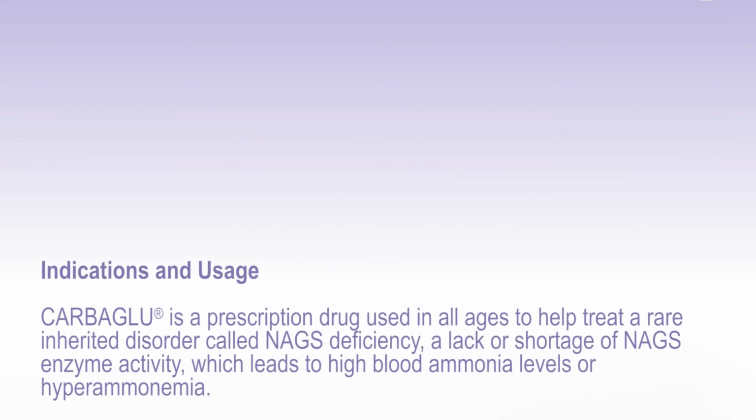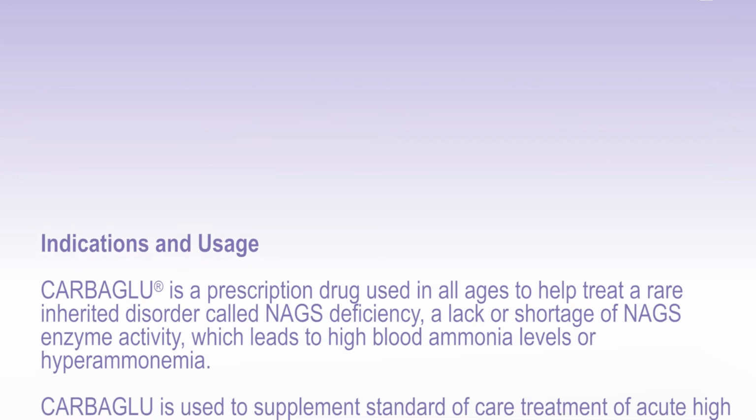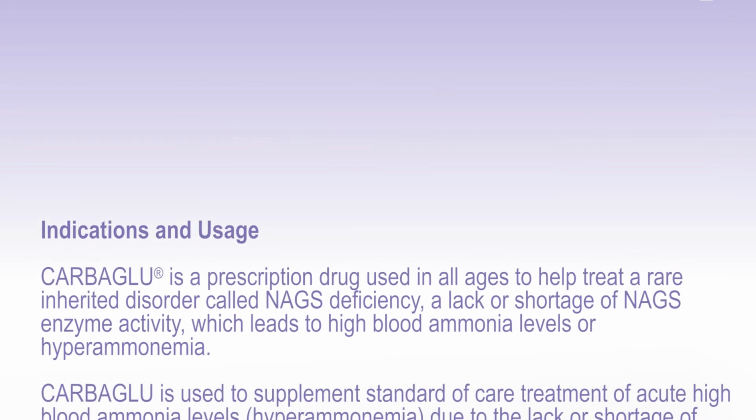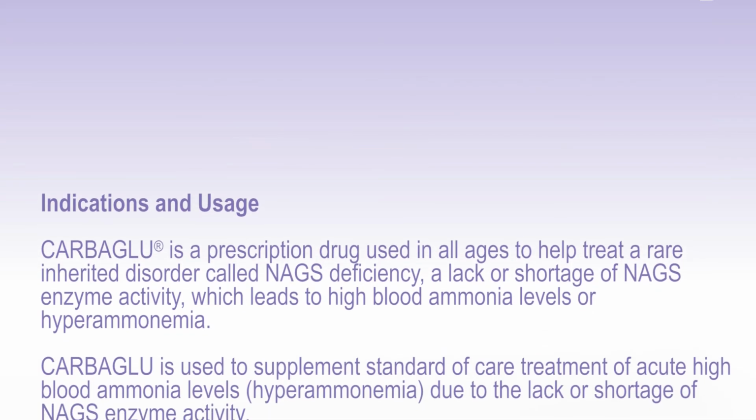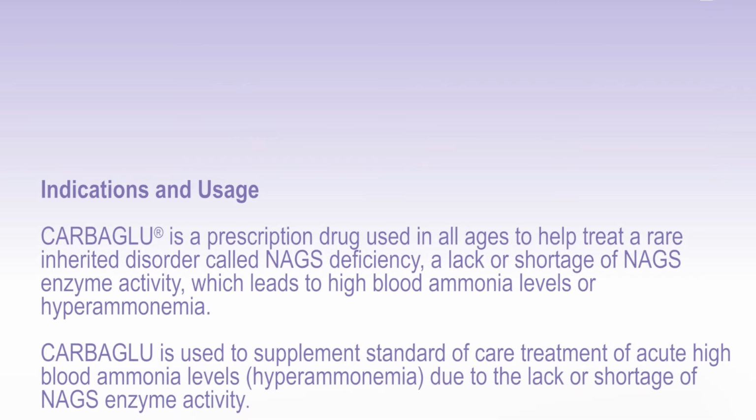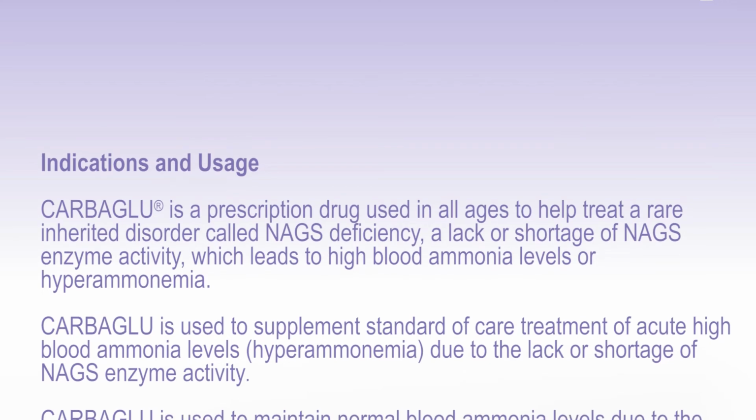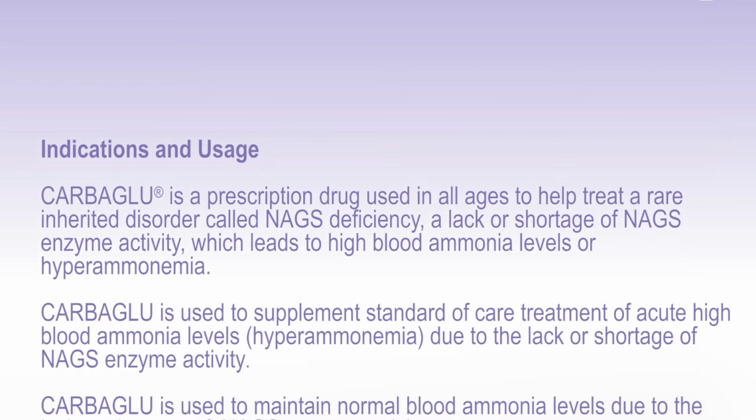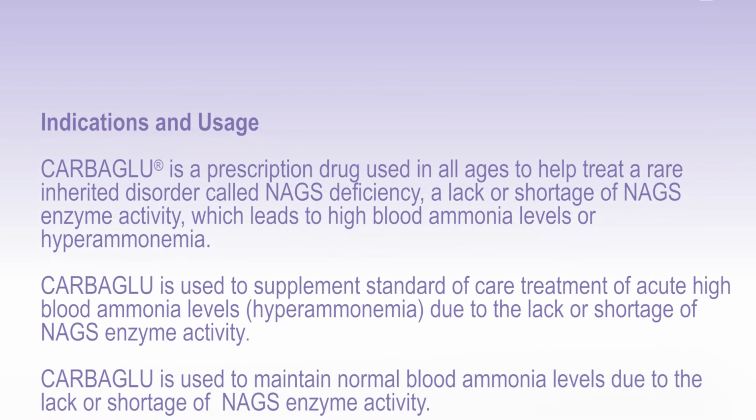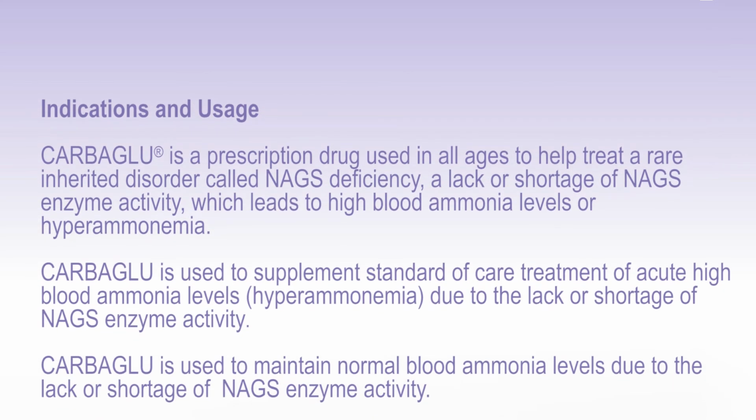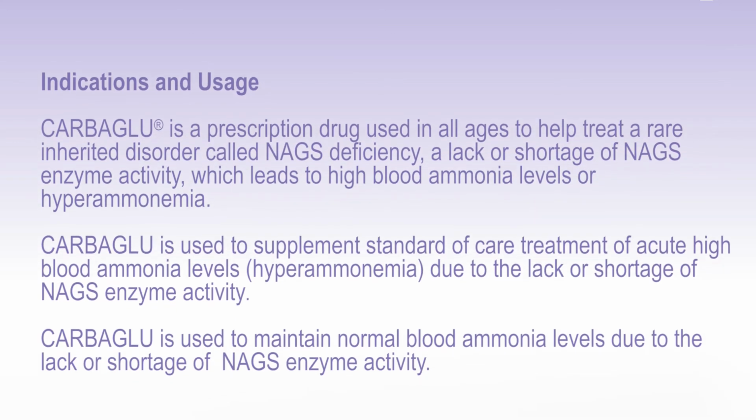Indications and usage. Carbaglu is a prescription drug used in all ages to help treat a rare inherited disorder called NAG-S deficiency, a lack or shortage of NAG-S enzyme activity, which leads to high blood ammonia levels or hyperammonemia. Carbaglu is used to supplement standard of care treatment of acute high blood ammonia levels, hyperammonemia, due to the lack or shortage of NAGS enzyme activity. Carbaglu is used to maintain normal blood ammonia levels due to the lack or shortage of NAGS enzyme activity.